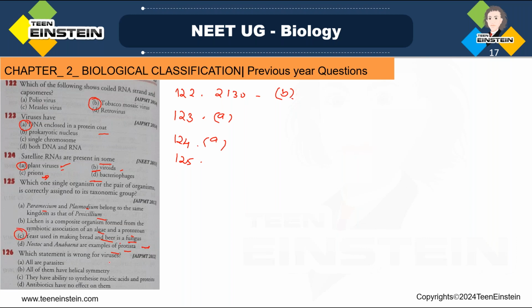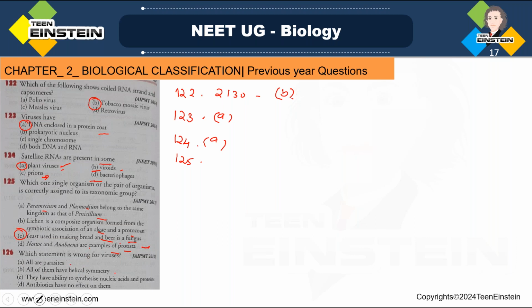Which statement is wrong for virus? All are parasites. All of them have helical symmetry. They have the ability to synthesize nucleic acid and proteins. Antibiotics have no effect on them. Which is the wrong statement about viruses? See, statement B, all of them have helical symmetry, is wrong for virus.